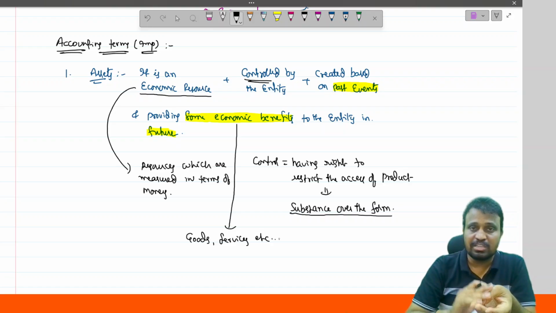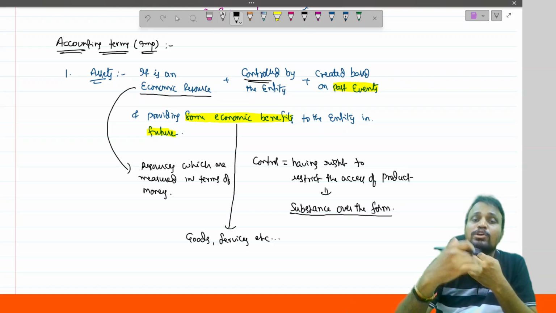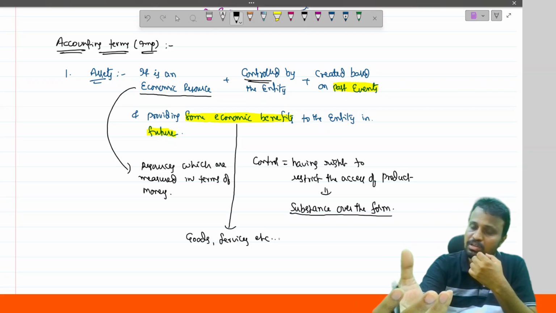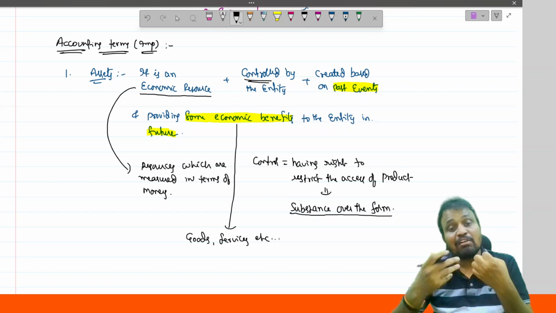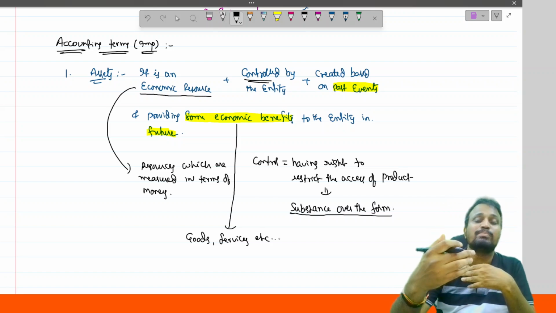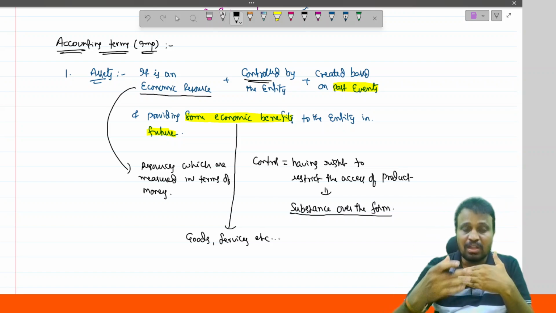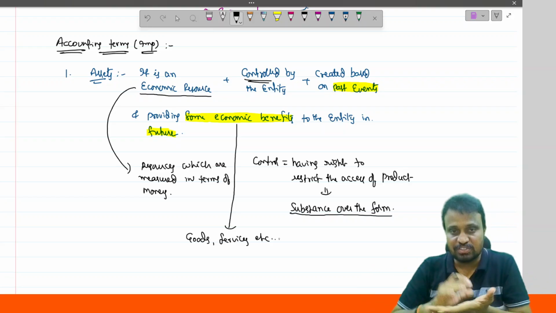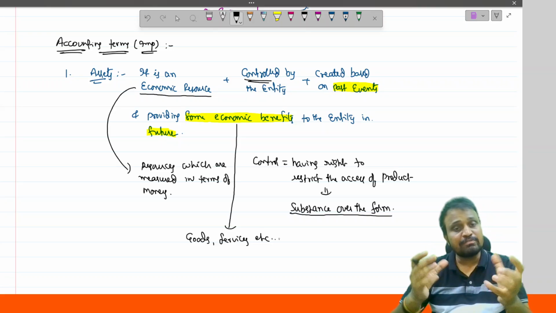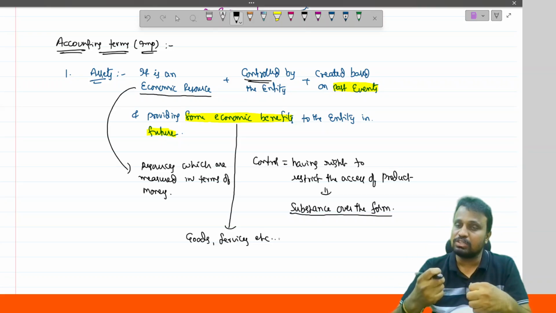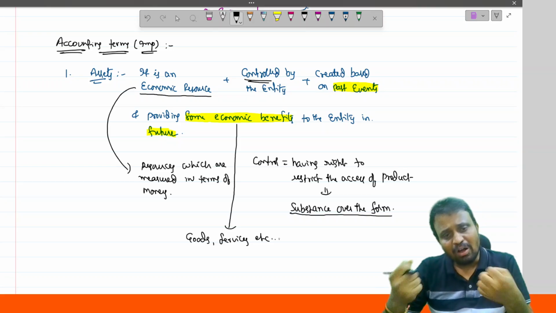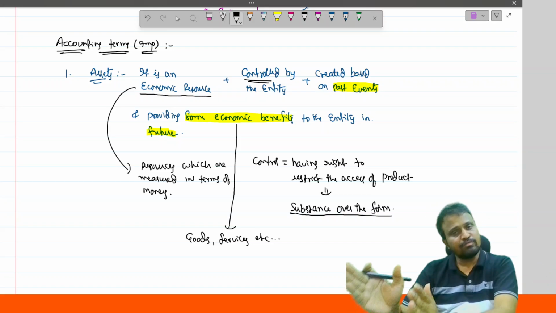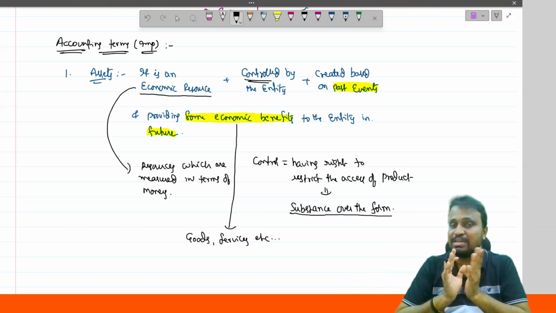If I have plant and machinery, I will use it for production of goods in future. So here I can produce the goods and utilize them, so the benefits are in terms of goods. I have a motor vehicle. I will utilize it for transportation of the employees from one place to another, or transportation of goods from one place to another. So they are used for providing services. So economic benefits will come either in terms of goods, services or cash, in any form. You will get some economic benefits in future. So it is said to be an asset.